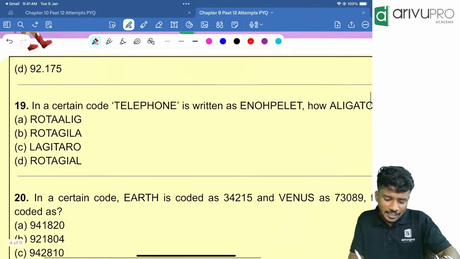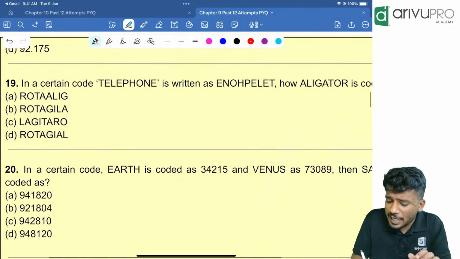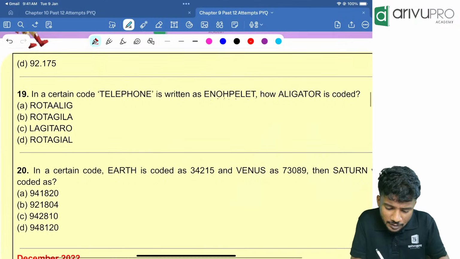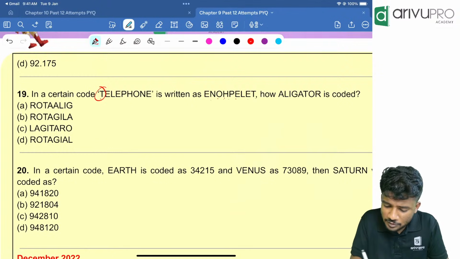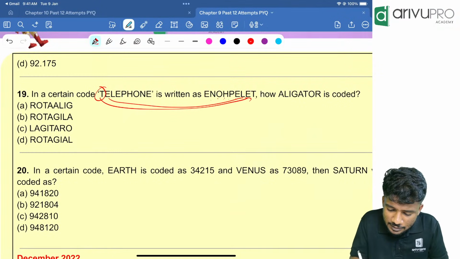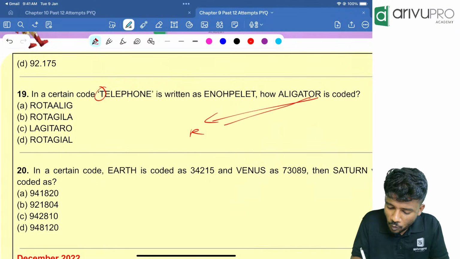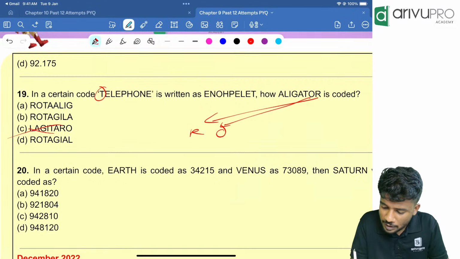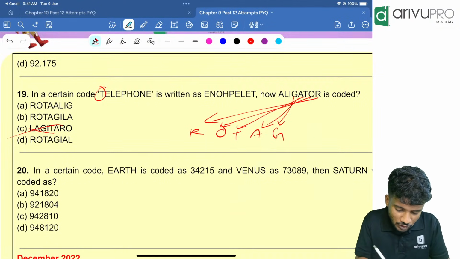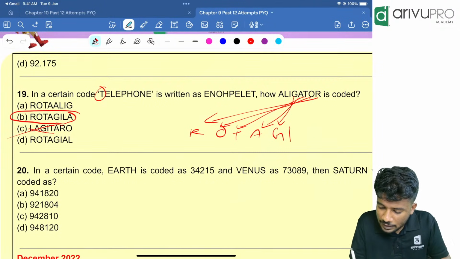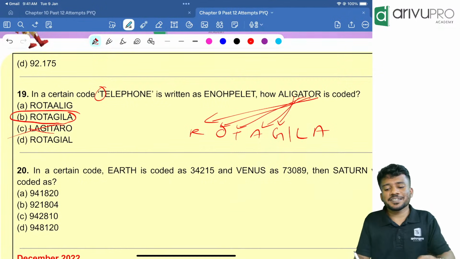Next question. In a certain code, telephone is written as ENOHPELET. So that means letters are written in ulta. First letter is becoming the last letter, second letter, second last. Likewise, it is written in the ulta format. That means it should be R O. Looking at that, option C is wrong. Then T, correct. Then A. Then the G? Rota G only. Then I is there, L is there, A is there. Option D is your answer.